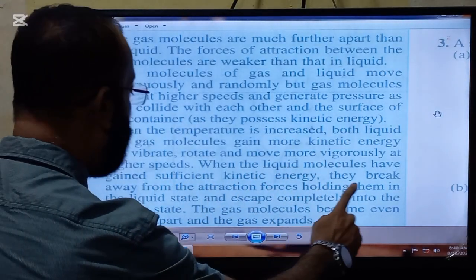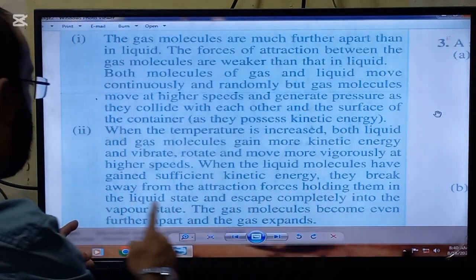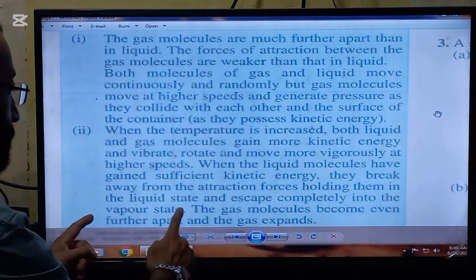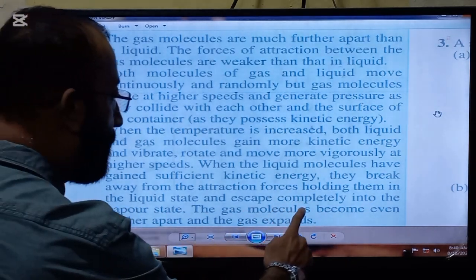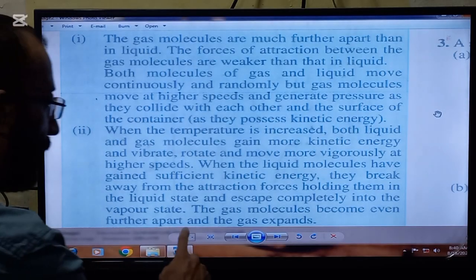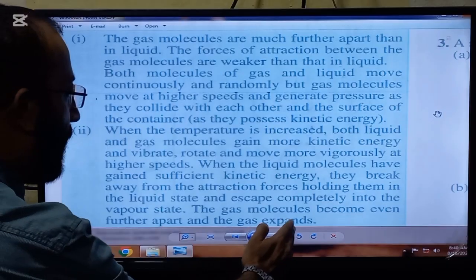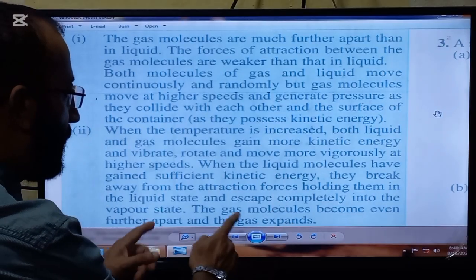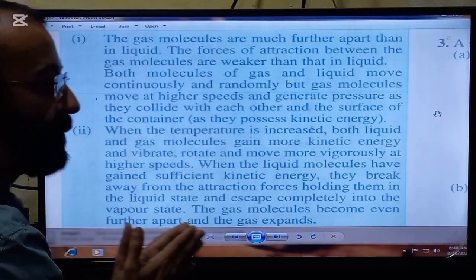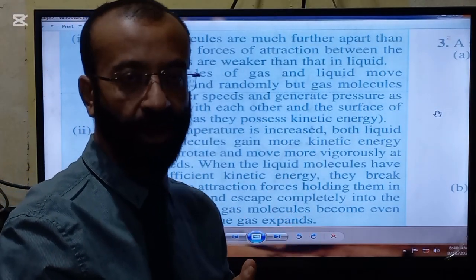When the liquid molecules have gained sufficient kinetic energy, they break away from the attraction forces holding them in the liquid state and escape completely into the vapor state. The gas molecules become even further apart and the gas expands. So this is the comparison of the molecules of the liquid and gas regarding the increase of temperature.